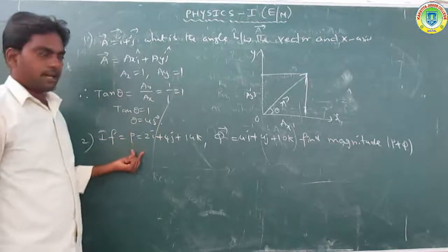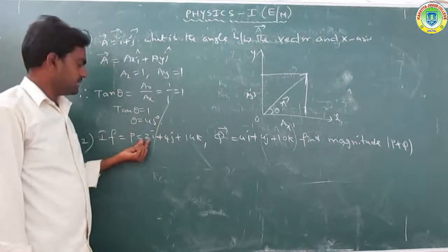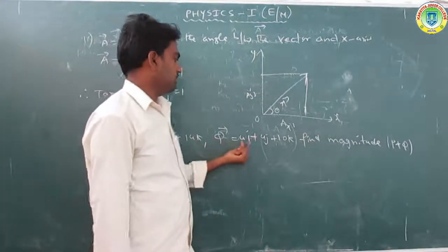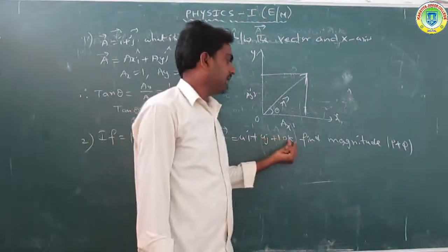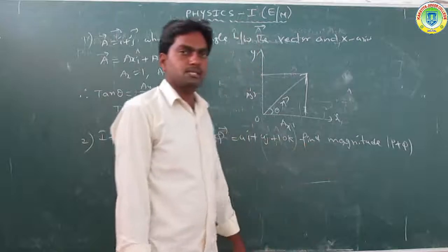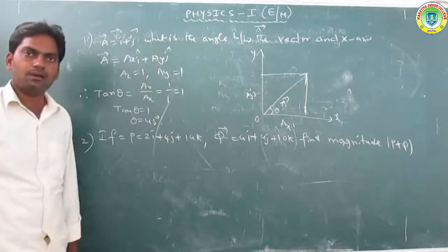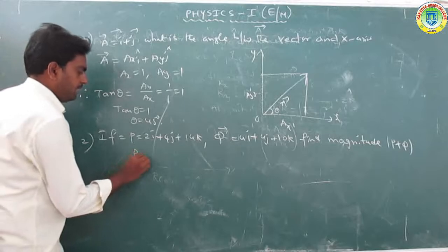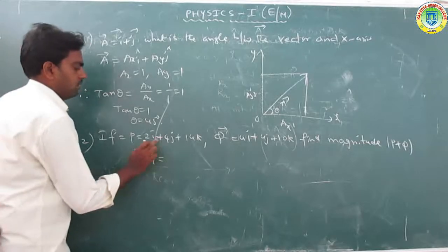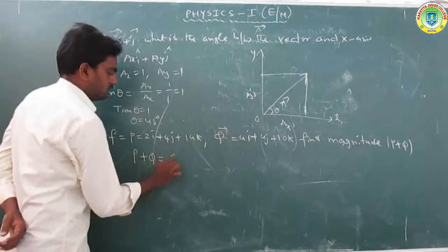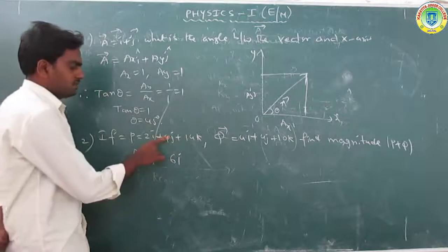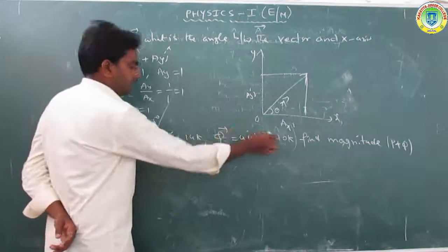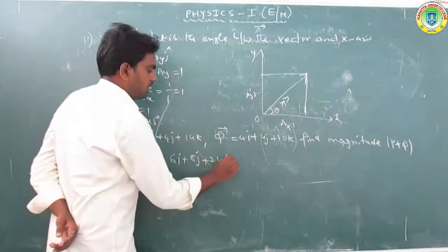If p is equal to 2i plus 4j plus 14k and q is equal to 4i plus 4j plus 10k, find the magnitude of p plus q. First of all, p plus q is equal to 2i plus 4i, 6i, 4j plus 4j, 8j, and 14k plus 10k, 24k.